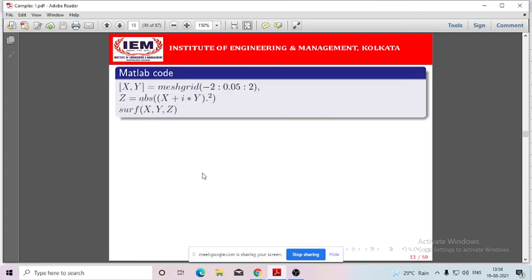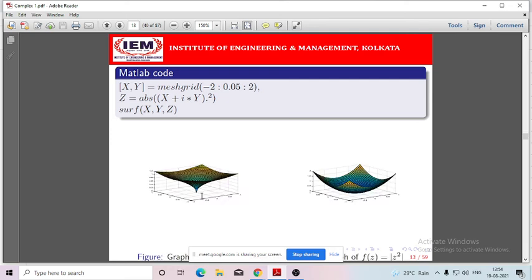So I am just giving one example. Whenever you will be studying how to draw curves through MATLAB, you will be able to draw different curves. But this is a MATLAB code. By virtue of that I can draw these two curves. Can you see the screen? Yes, sir. Okay.